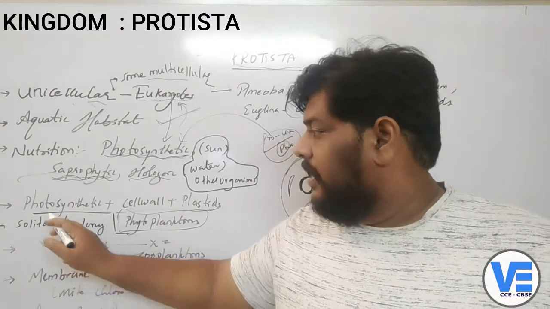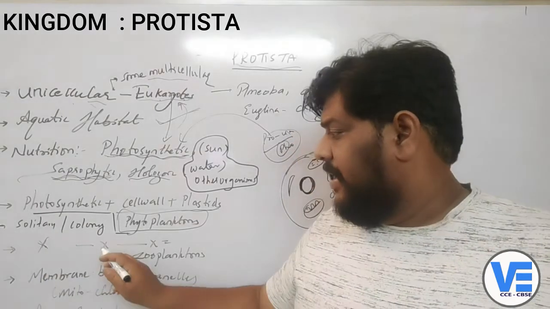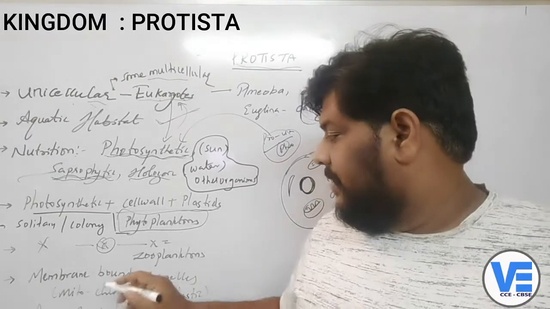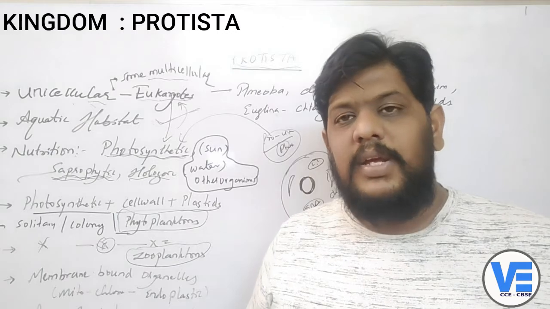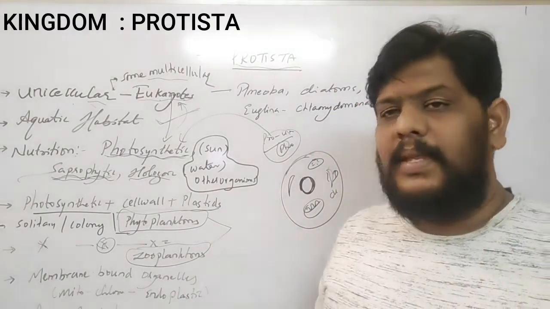And now if they are not able to perform the photosynthesis process, if they don't have the cell wall, if they don't have the plastids, then they are called the zooplanktons. Okay, they come under the zooplankton. So that is how you can divide them into phytoplanktons and zooplanktons.